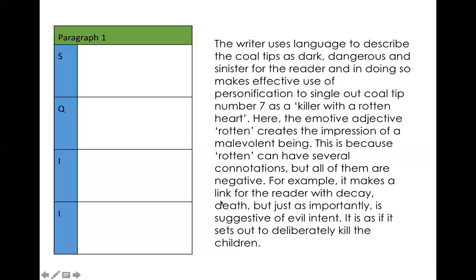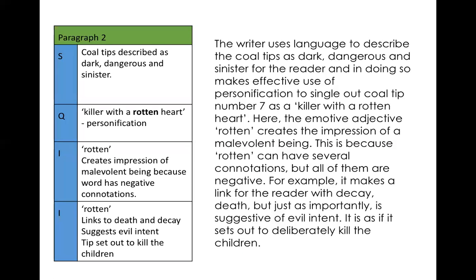For example, it makes a link for the reader with decay, death, but just as importantly, is suggestive of evil intent. So once again, I'm gonna put rotten here and be like, death, decay, evil. It is as if it sets out to deliberately kill the children. Again, not only have we put the for example, we've also then made that extra statement. It is as if it sets out to deliberately kill the children. So my table would look a little bit like this, okay? Pulling all of those sections that I looked at in that paragraph over into the table. All right, so just to show you how a paragraph that's written like this might be planned, but I thought we'd do it backwards there, just so that you can see how the plan can come into being.